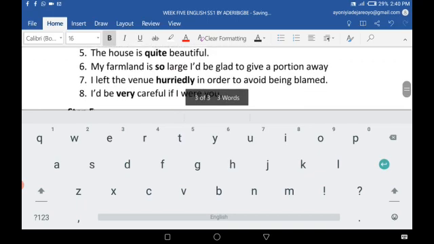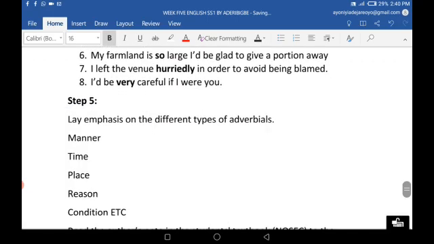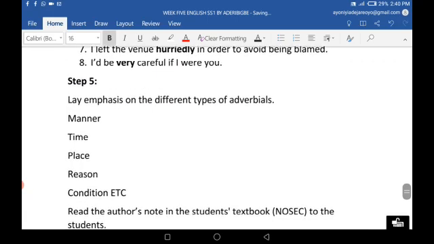So that's that. Let's move on to the different types of adverbs that we have. We can have adverb of manner, adverb of time, adverb of place, adverb of reason, adverb of condition. Adverb of manner will tell you how something is done or how something happened.